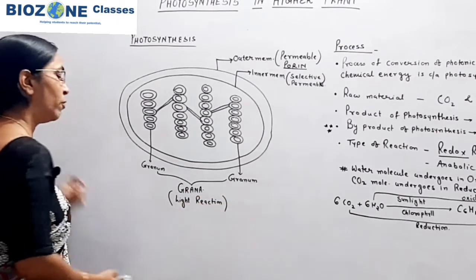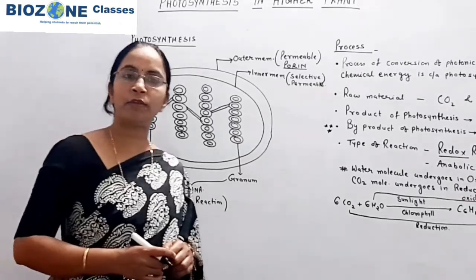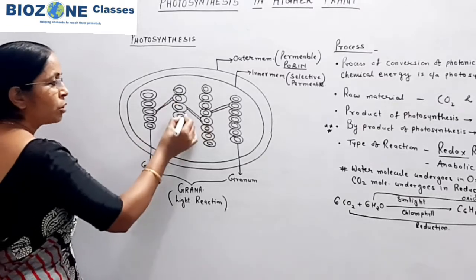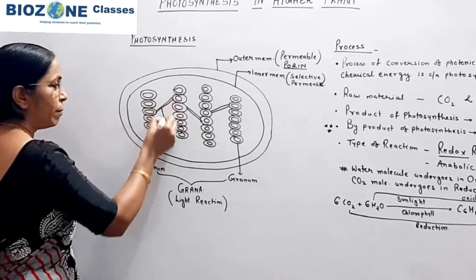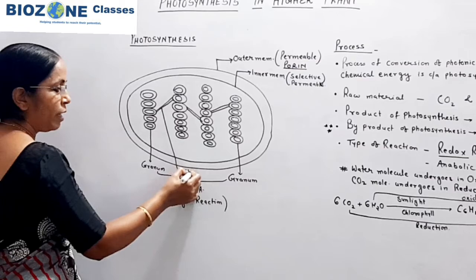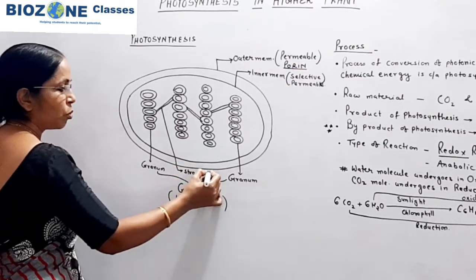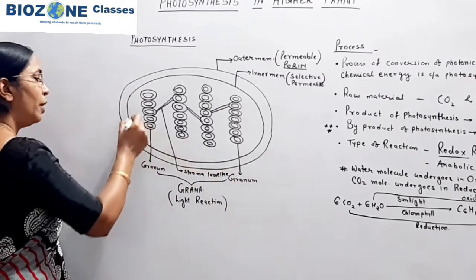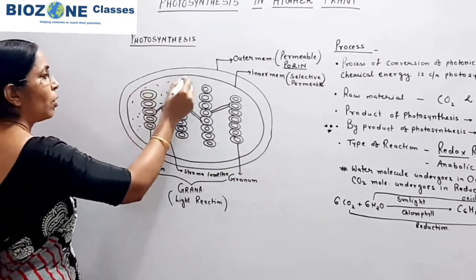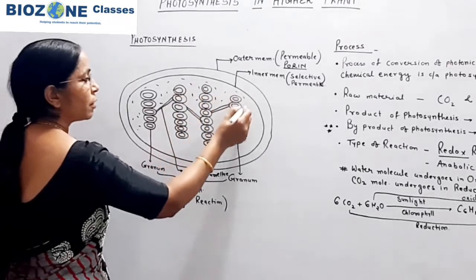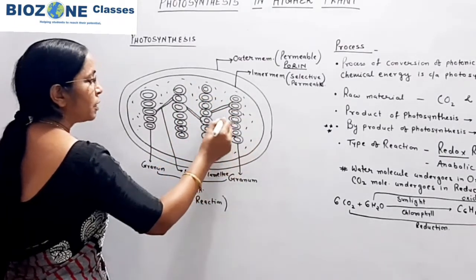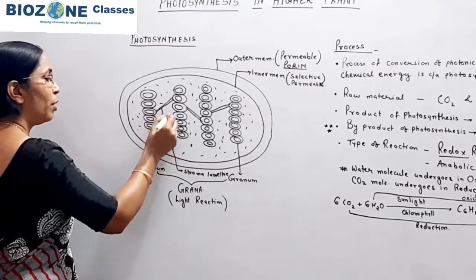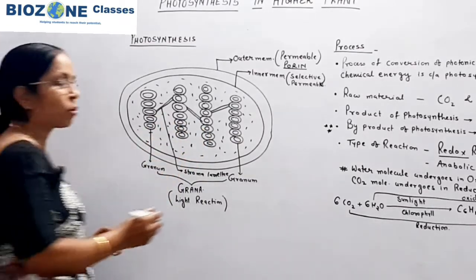What is light reaction? What is dark reaction? That we will study in detail. And after that, when you study about the stroma, you remember the adjacent granum lamellae are associated with stroma lamellae. This part you remember. Now, in between the granum or throughout the inner of the chloroplast, cytoplasmic content is present, and this cytoplasmic content of the chloroplast is called as stroma.